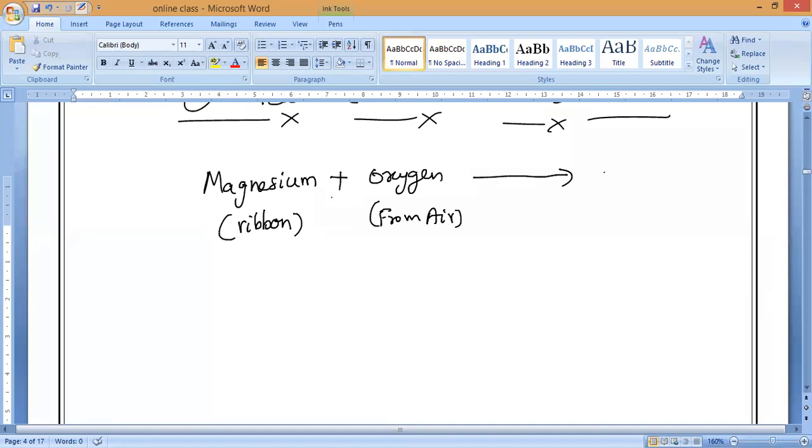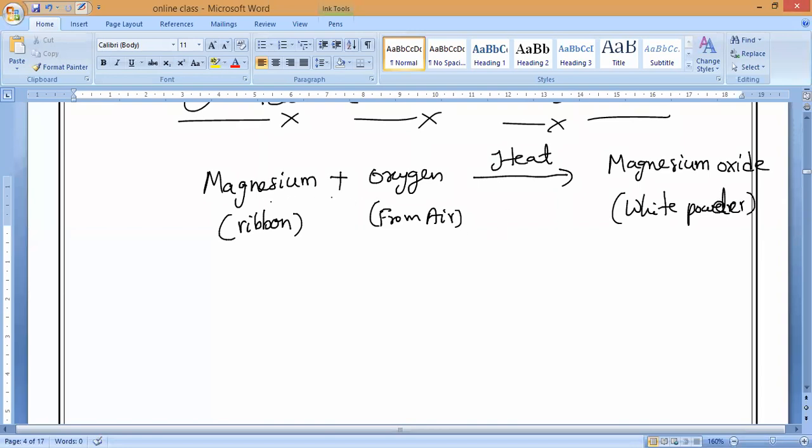What do we call that powder? Magnesium oxide. That is what we call a white powder. Is it yes or no? Yes, that is what we have studied.